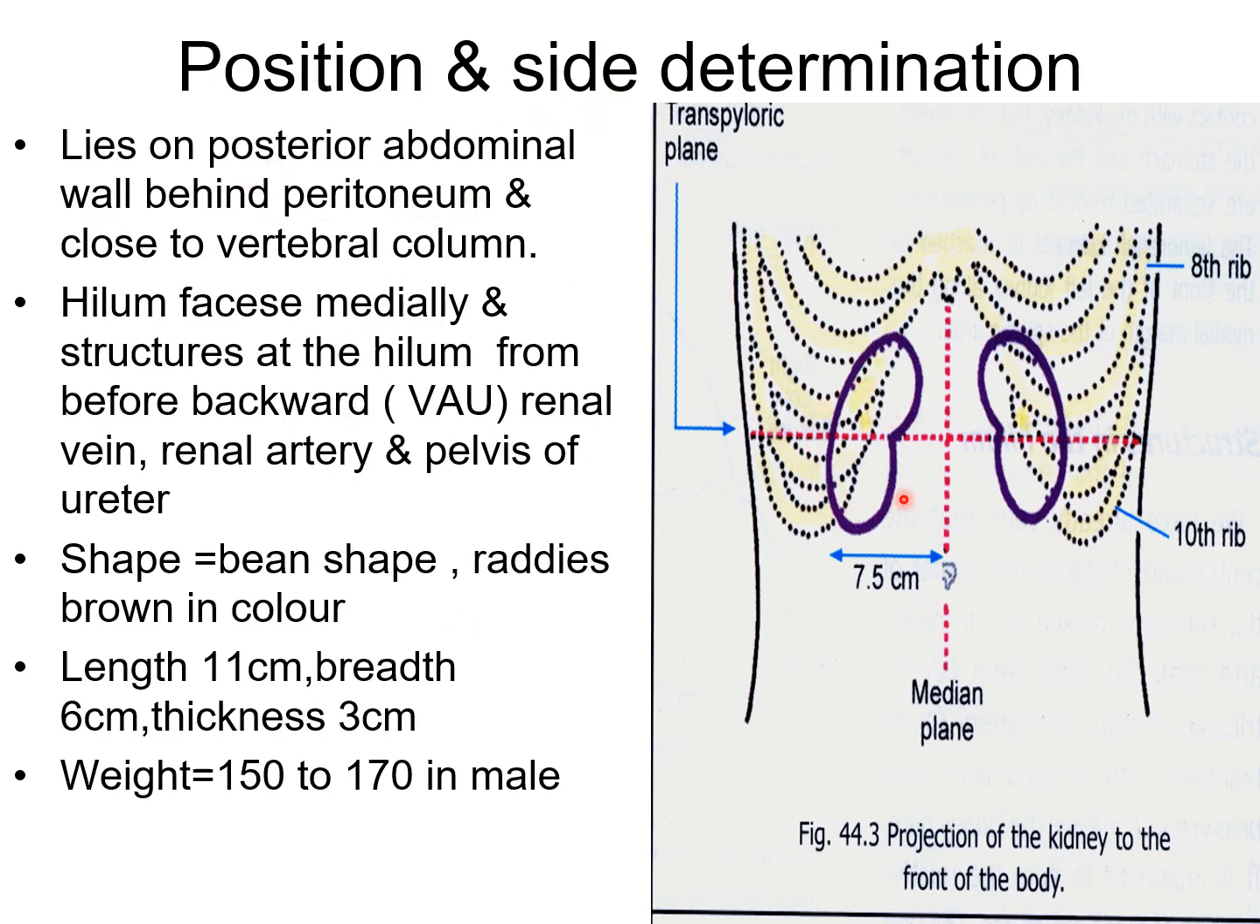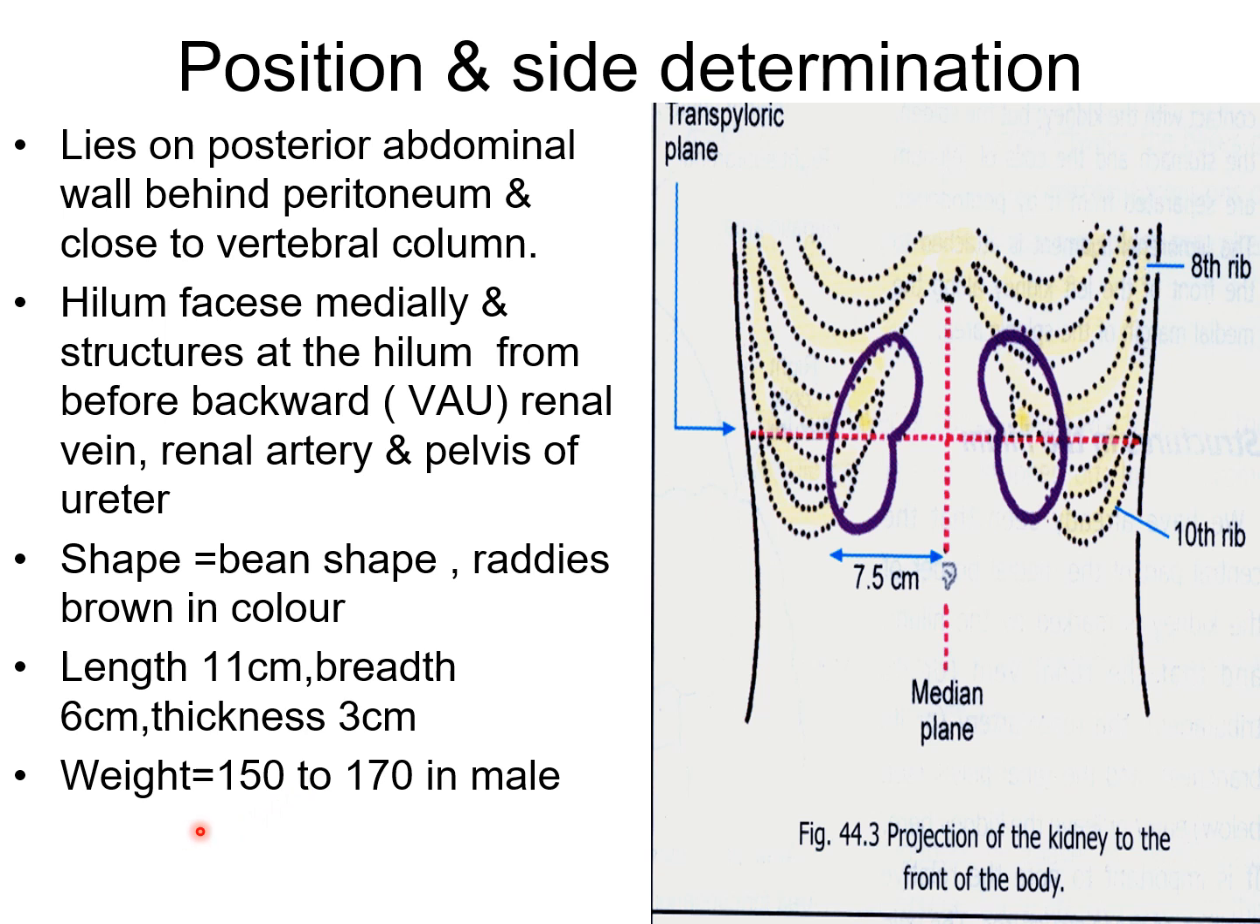The kidney lies on the posterior abdominal wall, behind the peritoneum, close to the vertebral column. The hilum faces medially, and the structures at the hilum from before backward are the vein, artery and ureter: the renal vein, the renal artery and the pelvis of the ureter. The shape is bean-like, reddish brown in color. Total length of the kidney is 11 centimeters, breadth 6 centimeters and thickness 3 centimeters.